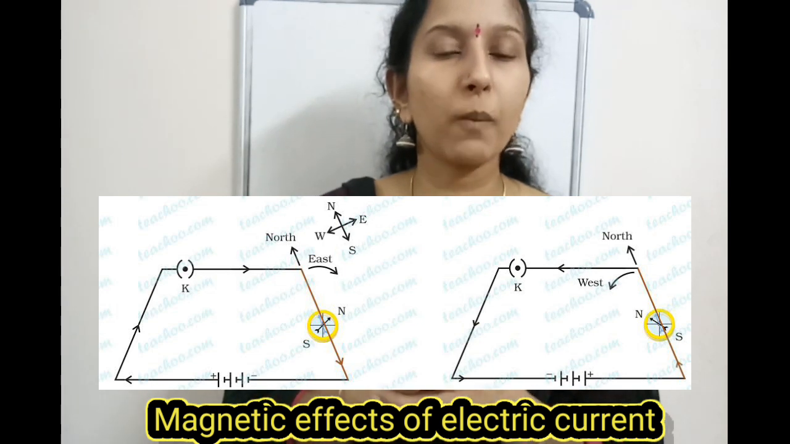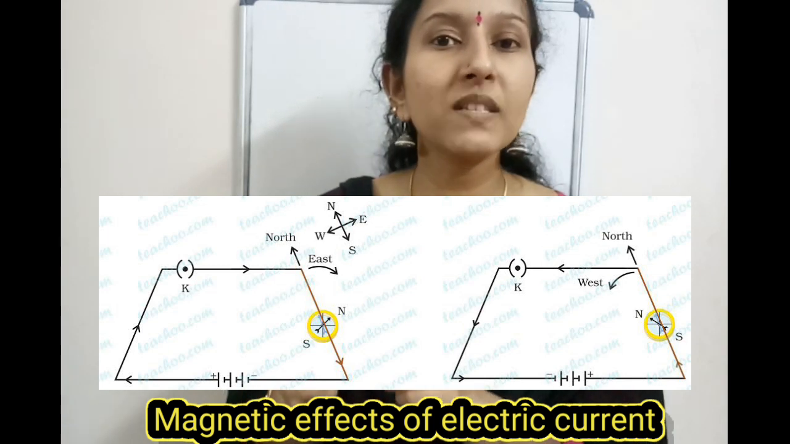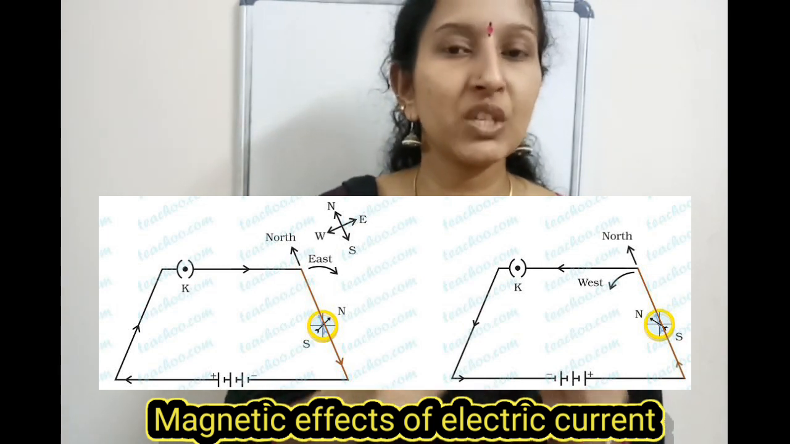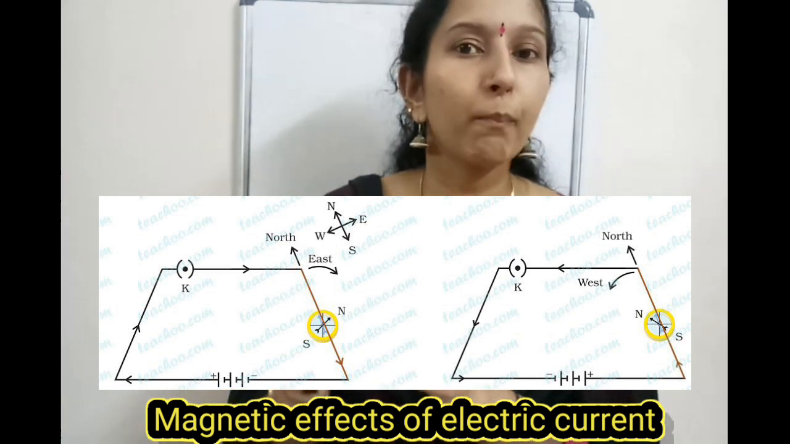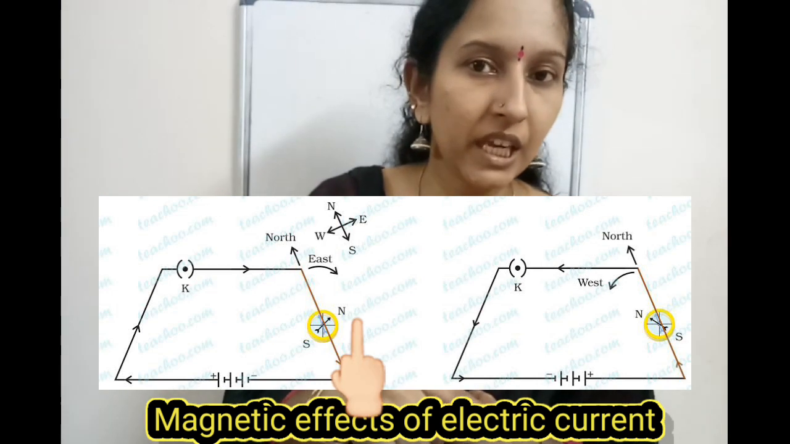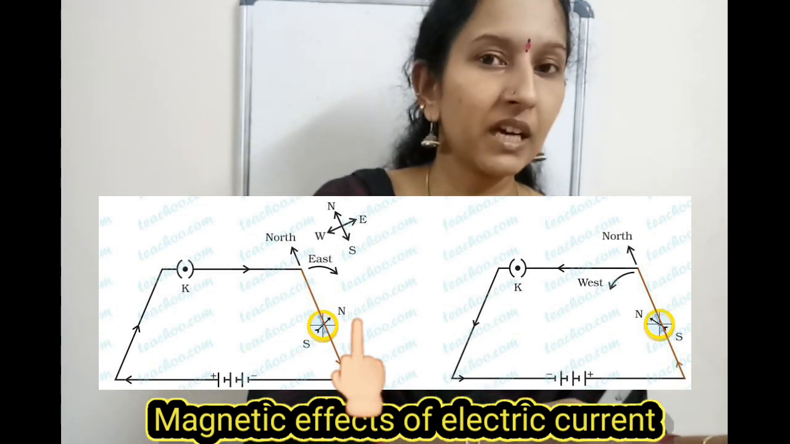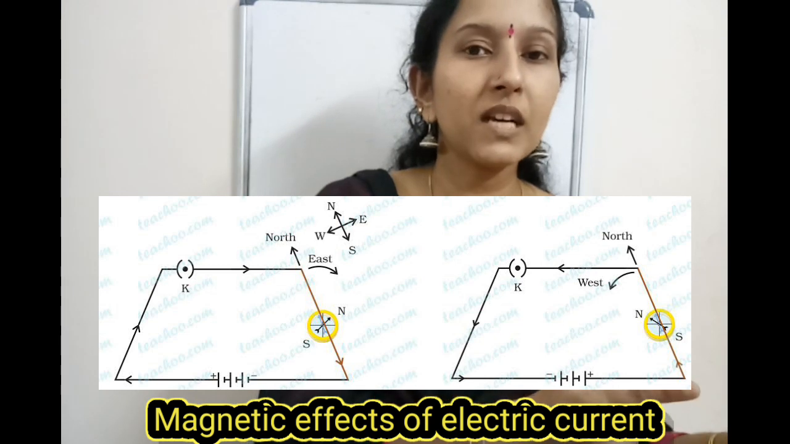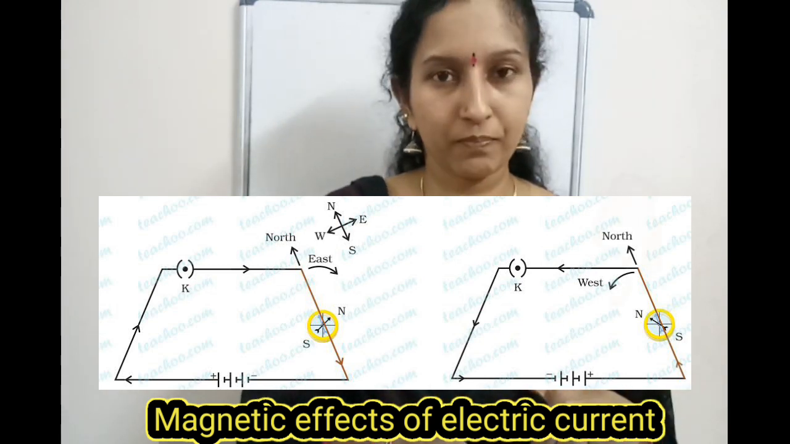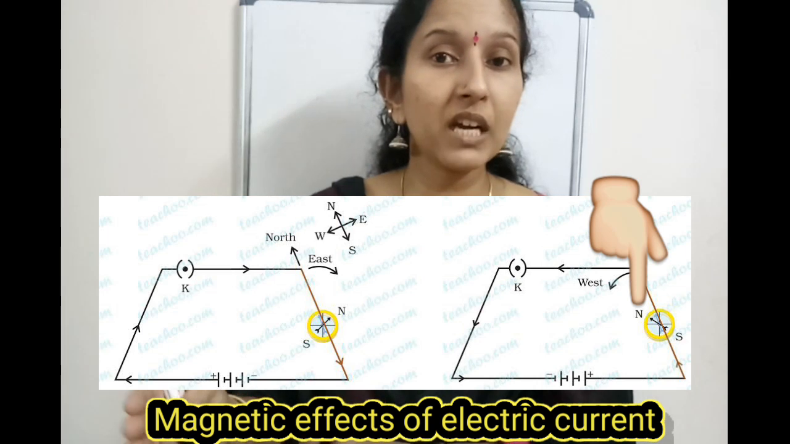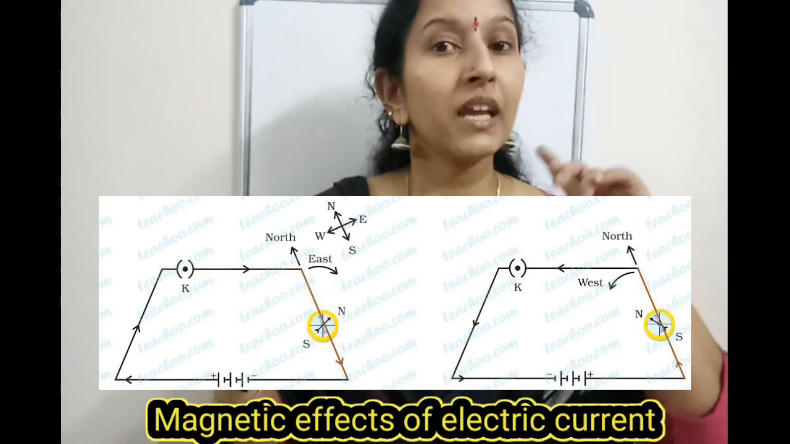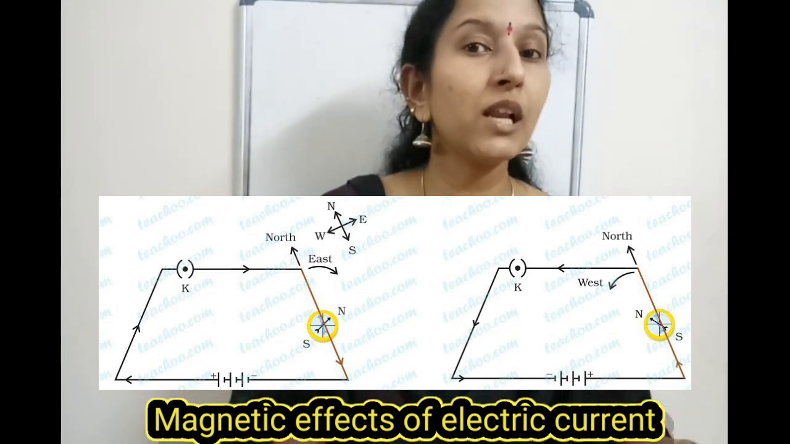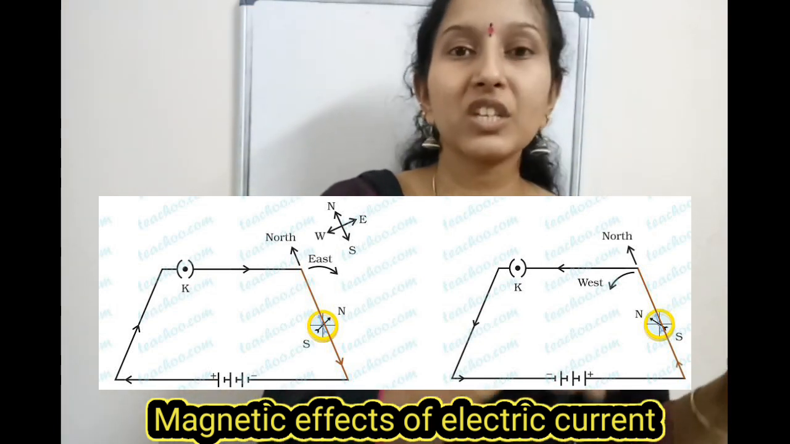How is the direction of the compass needle? In the first figure, the north pole of the compass needle pointed towards the east. And in the second figure, the north pole of the compass needle pointed towards the west. Which means in the first figure the needle pointed east, and in the second figure it pointed west, so the direction changed.